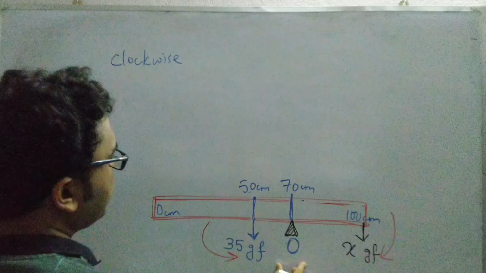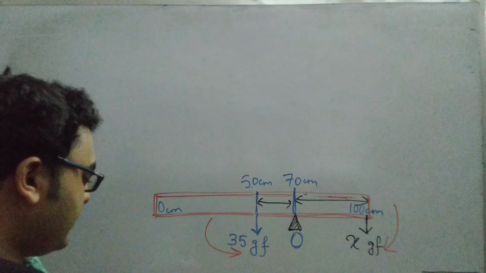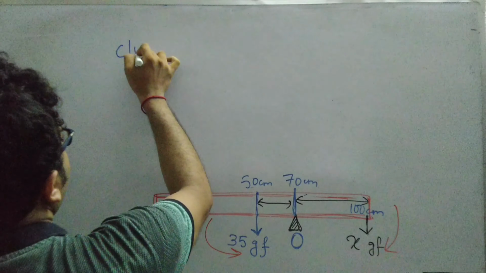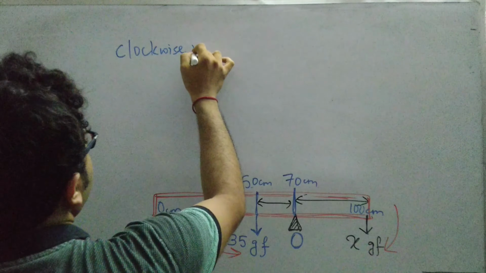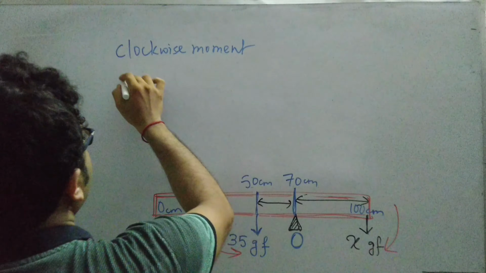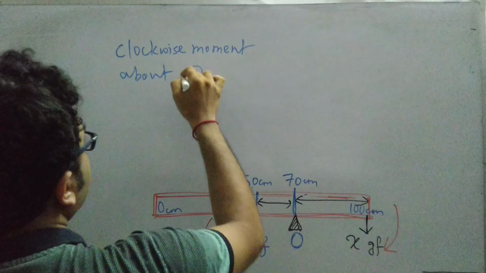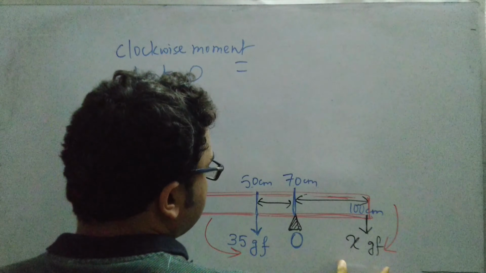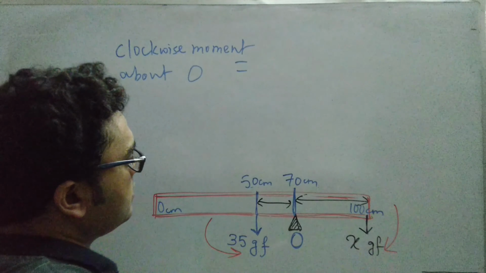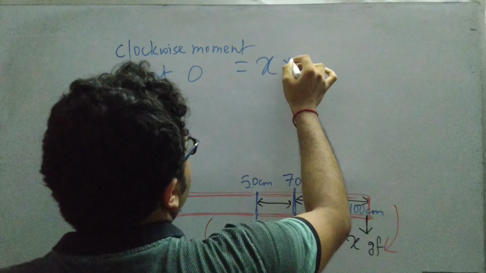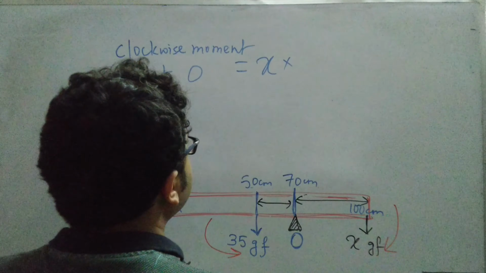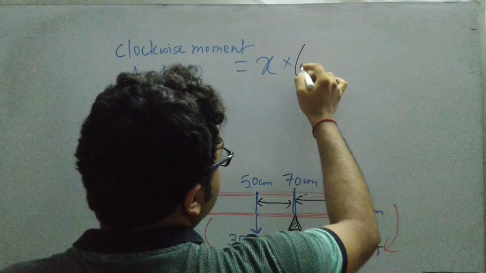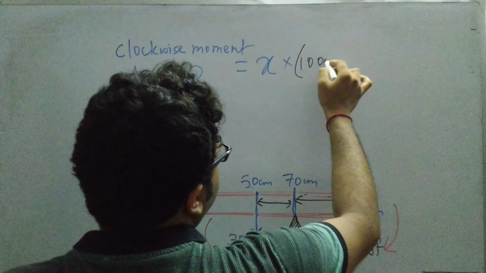We are considering the pivot point to be O. The clockwise moment about the point O will be equal to, since the x gf weight is rotating the meter rule in the clockwise direction, x into its distance, which is 100 minus 70.